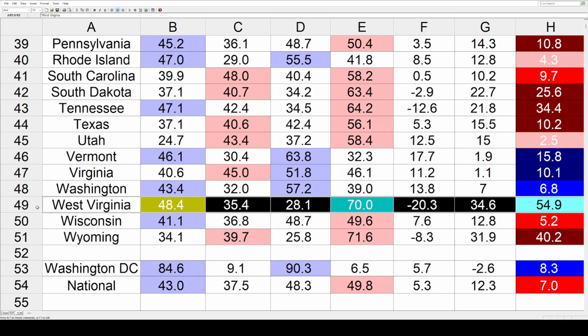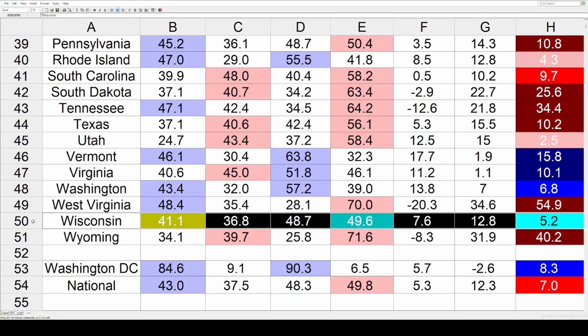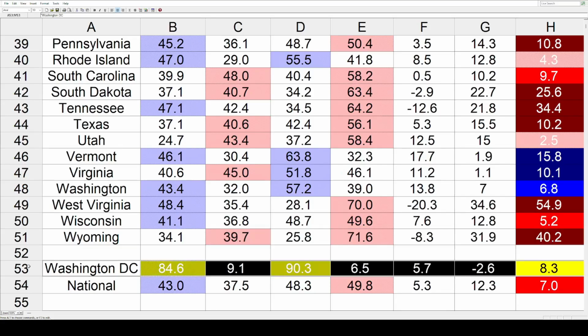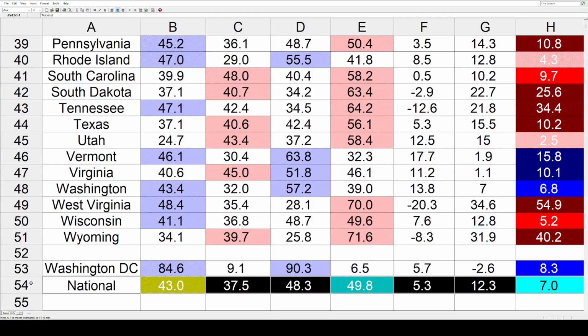Virginia. Even though Clinton won it by double digits in 92, it's since shifted a massive 54.9 toward Trump with the Republicans. Wisconsin, about 50 points less than that, but in the same direction at 5.2. And Wyoming is back way up there again at 40.2 toward the GOP. Now we've got Washington, D.C., that shifted bluer by 8.3. And the national popular vote shift is 7% toward the Republicans.